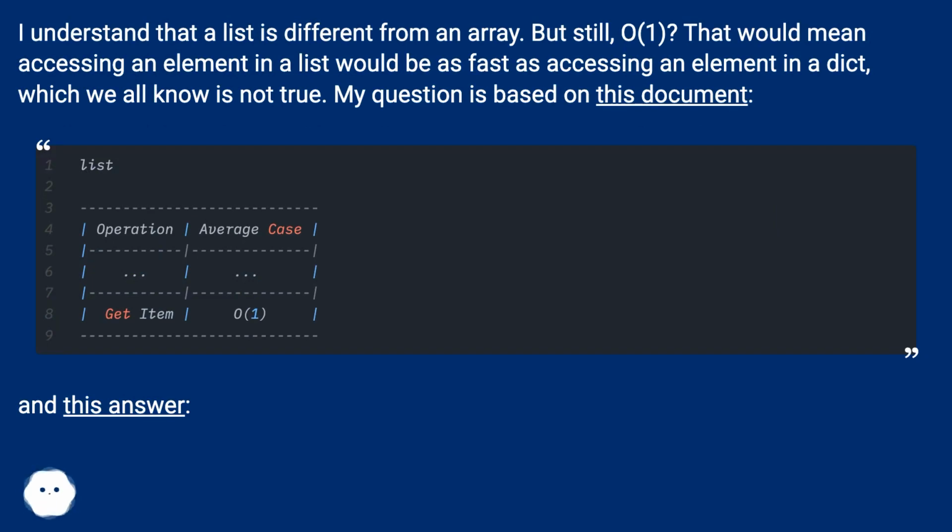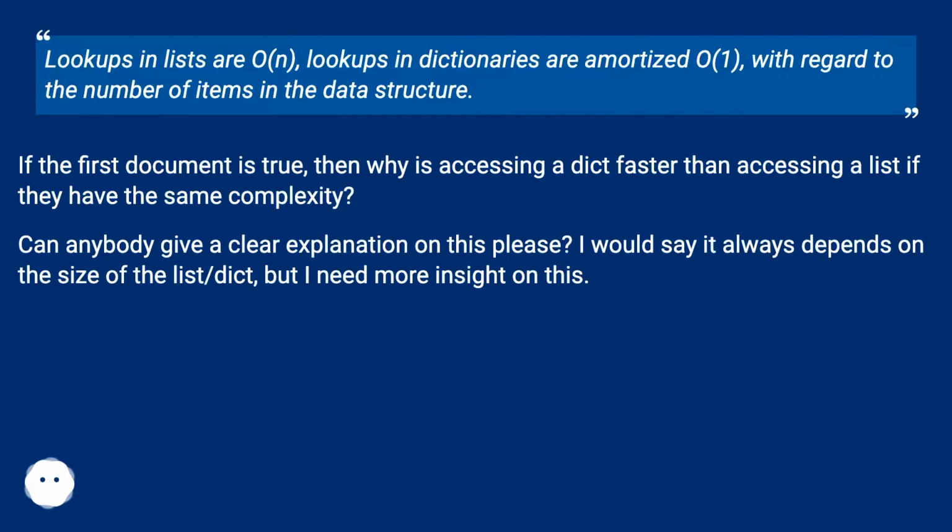My question is based on this document. And this answer. Lookups in lists are O(n), lookups in dictionaries are amortized O(1), with regard to the number of items in the data structure. If the first document is true, then why is accessing a dict faster than accessing a list if they have the same complexity? Can anybody give a clear explanation on this, please? I would say it always depends on the size of the list/dict, but I need more insight on this.